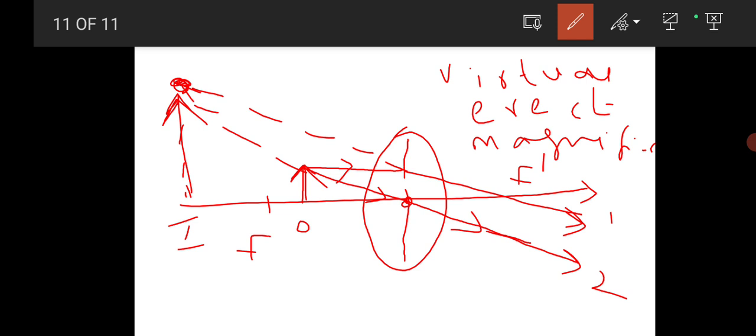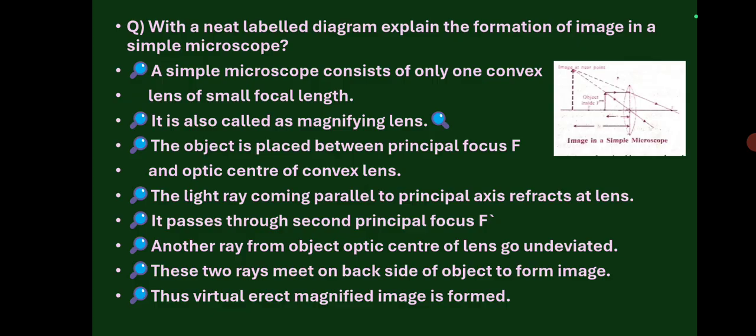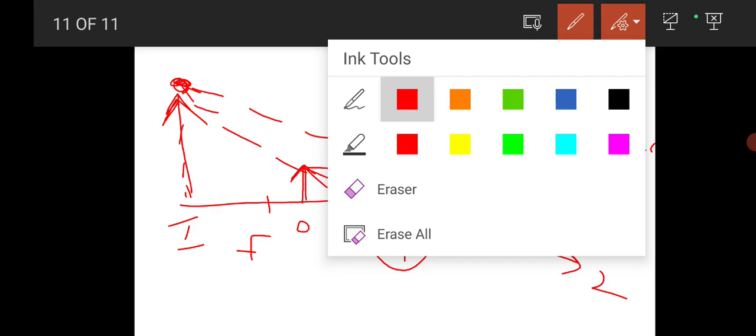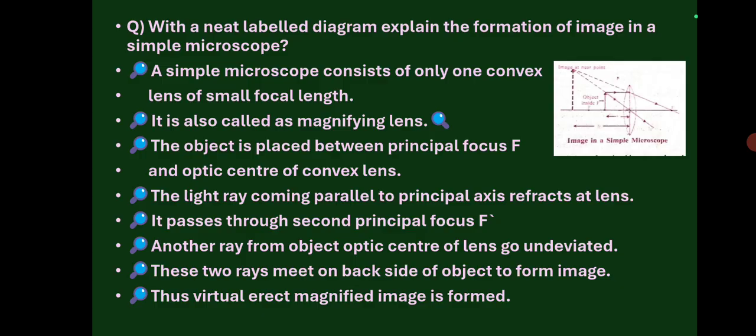So in such a way, images are formed in a simple microscope. Okay, so what is a simple microscope? I forgot to draw it here. How will it be? A convex lens placed in a circular frame and a handle is provided. This we call a magnifying lens. The object is placed between the principal focus F and the optic center of the convex lens. The light ray coming parallel to the principal axis refracts at the lens. It passes through the second principal focus, F dash.